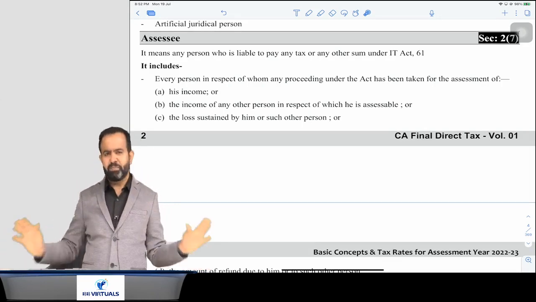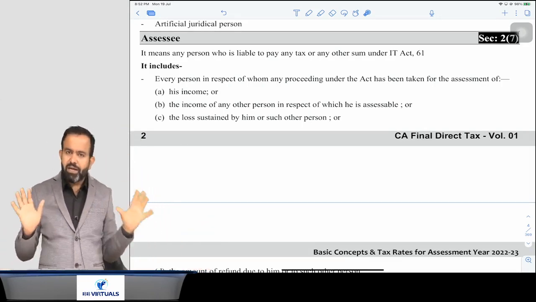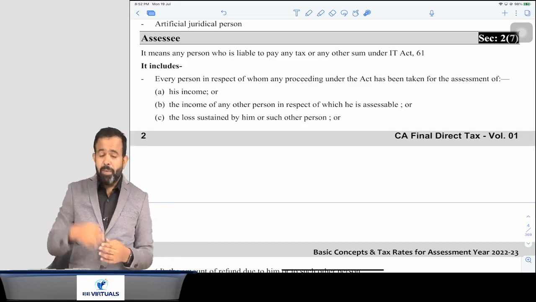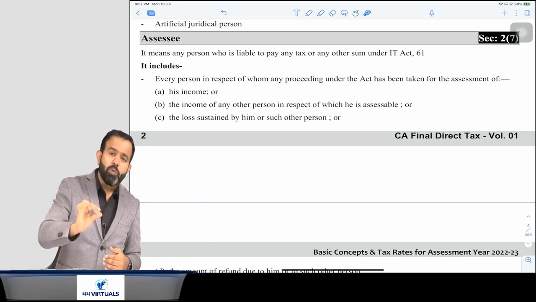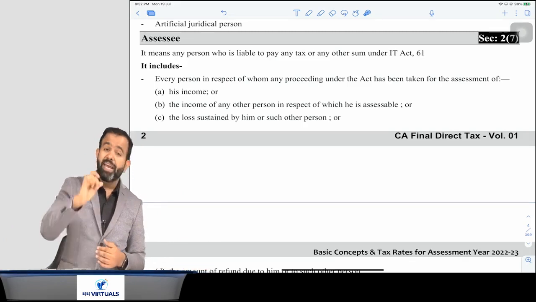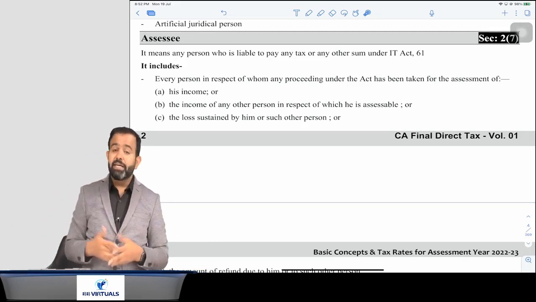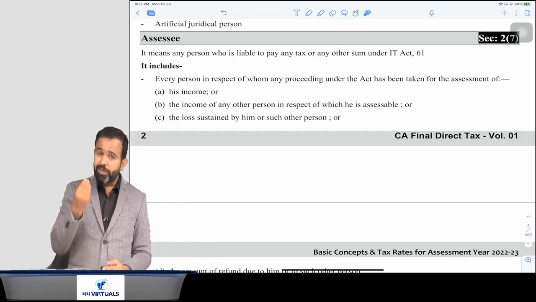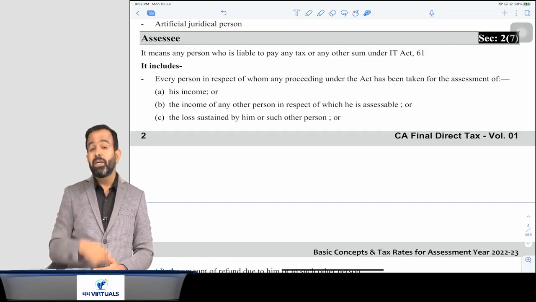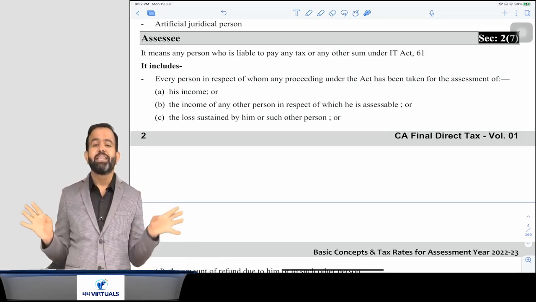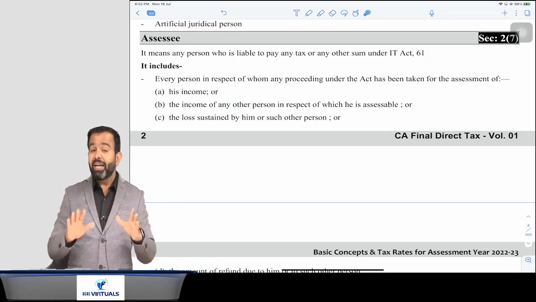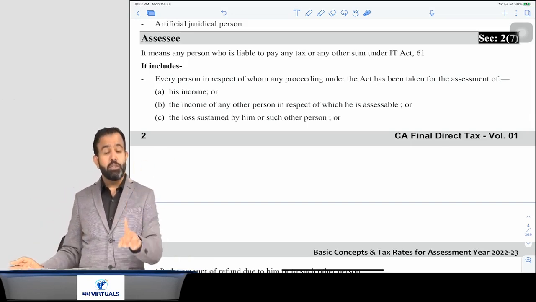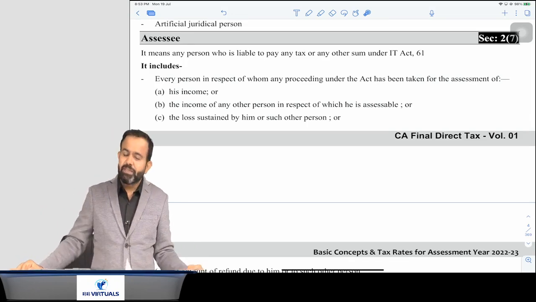I can take one example. You and I are both persons. You are covered as an individual, I am also an individual. But if any person is required to pay any tax or any sum under the Income Tax Act, that person will be known as the assessee. I am required to pay the tax, so I am an assessee. But you are not required to pay any tax. You don't have any income more than 2,50,000, so you are not an assessee. You are only a person, but I am an assessee.